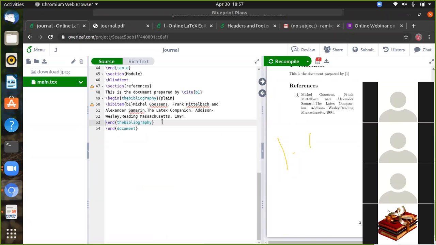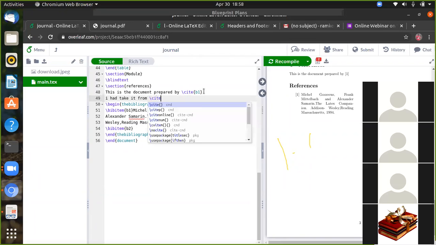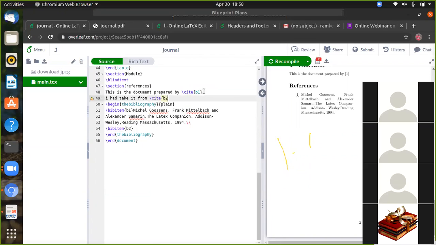In the same way you can create any number of references for the journal preparation. Backslash, you can say for the next one, bib item 2, B2, which you call for some item from some cite. Take it from some cite B2.